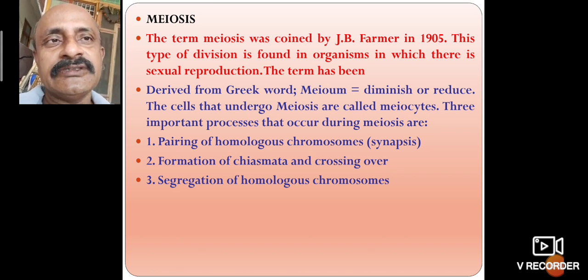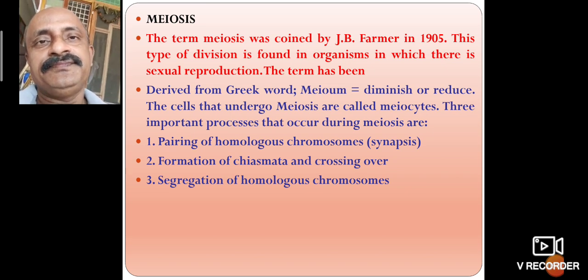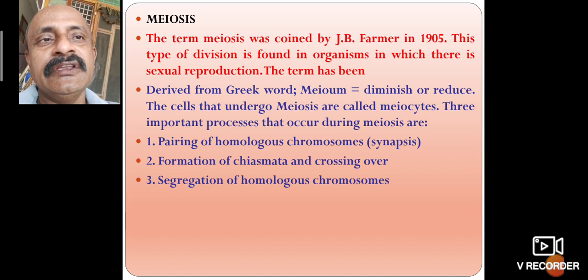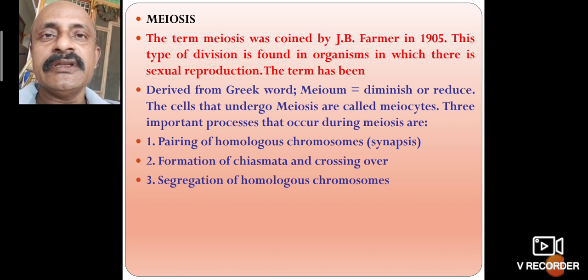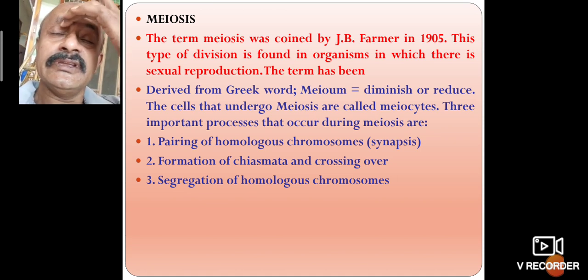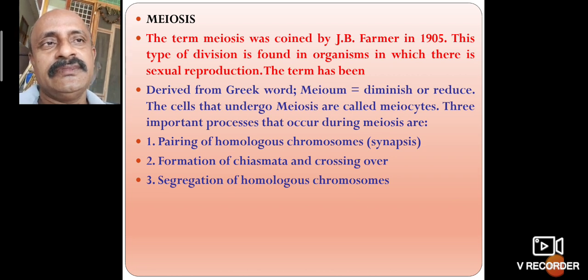The term meiosis was coined by J.B. Farmer in 1905. This type of division is found in organisms in which there is sexual reproduction, which takes place through male and female gametes.